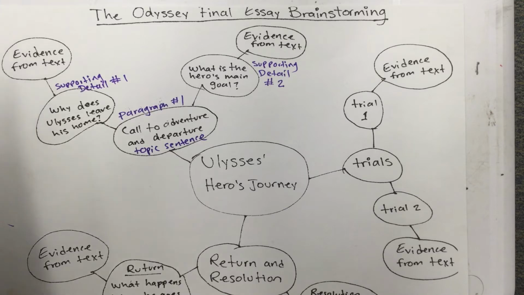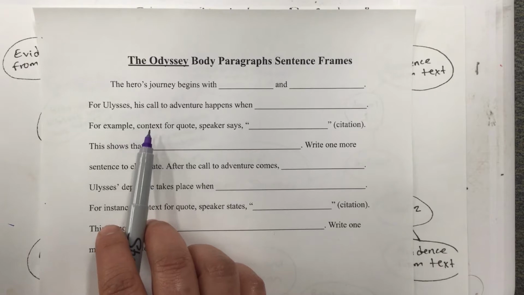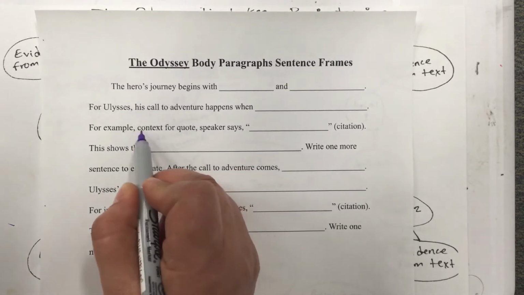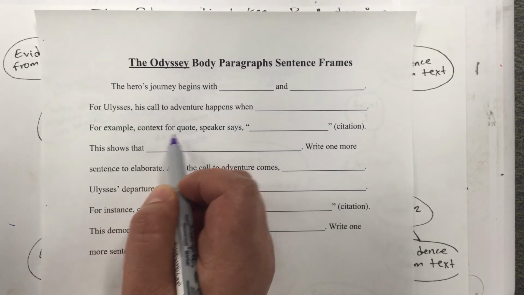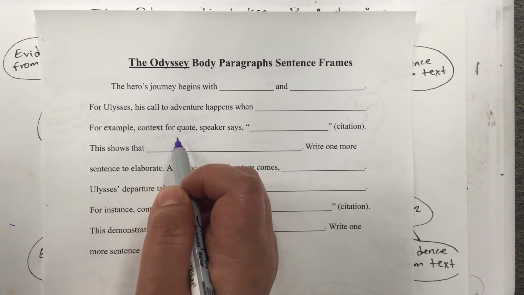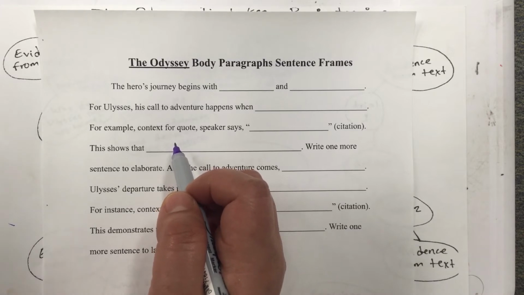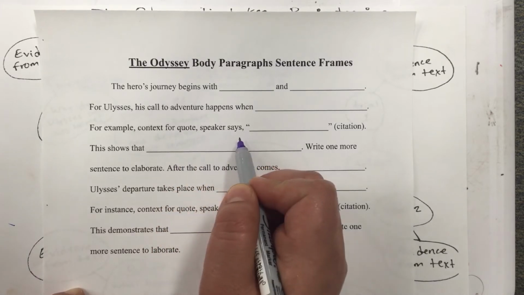So then you move on to the next sentence. For example, where it says context for quote, you have to tell me what is happening in that section of the story. What is going on? For example, you can say when Ulysses is talking to Telemachus, he says.